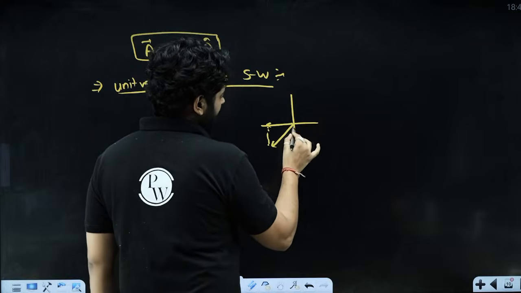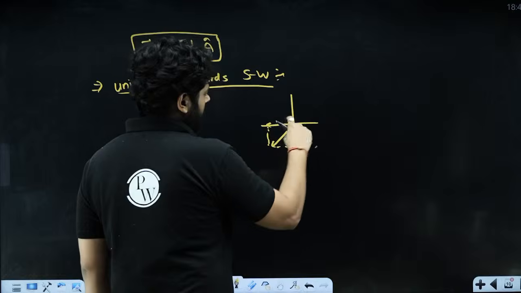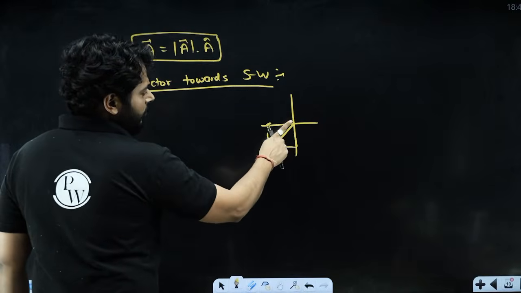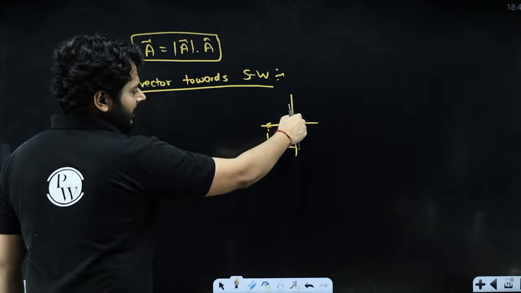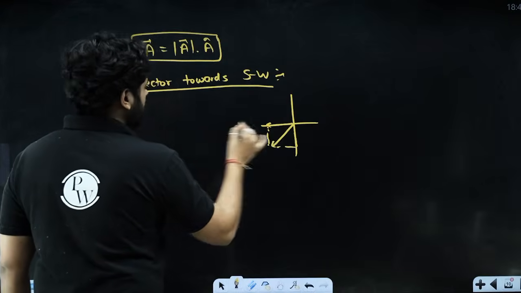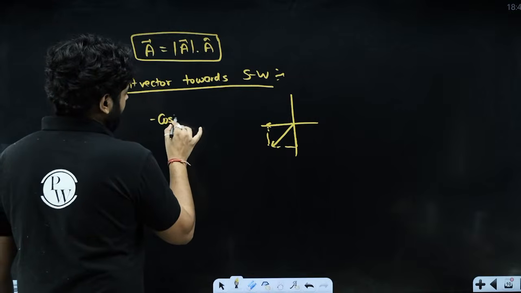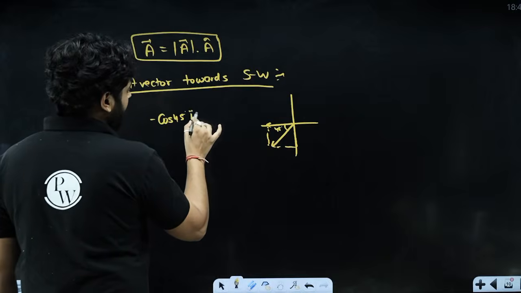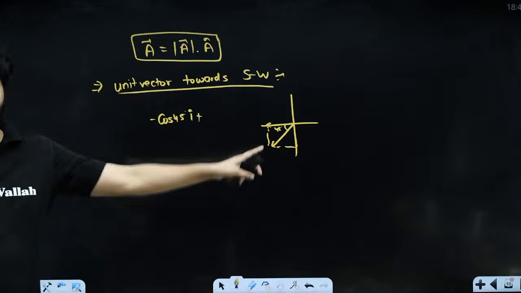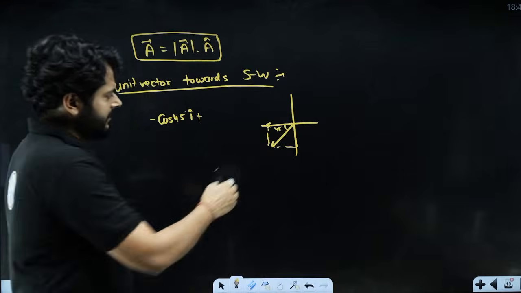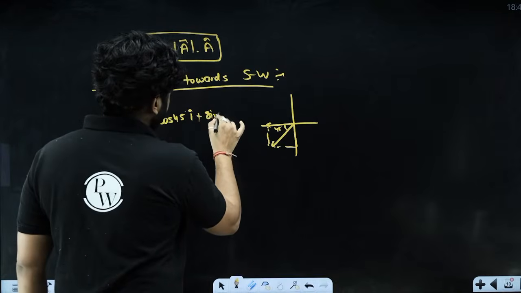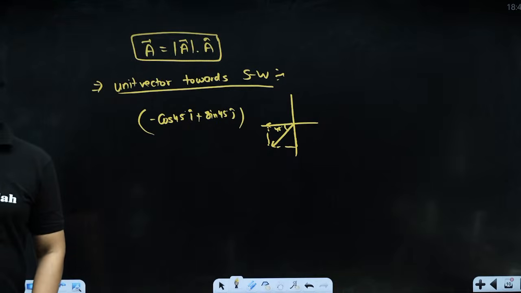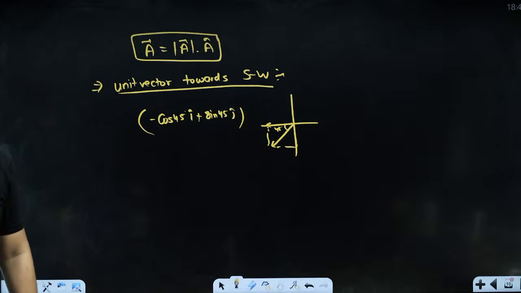This element and this element, the projection is a combination of these two elements, right? So you see that this unit vector in this direction, this is a vector of one magnitude, unit magnitude along this axis. So it's a combination of these two. So it is minus cos 45. This is 45. So minus cos 45 I cap plus similarly sin 45 j cap. Yes or no? Plus sin 45 j cap. I hope that is very, very clear, right? So that's the idea about it, right?